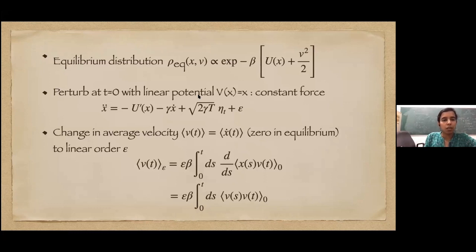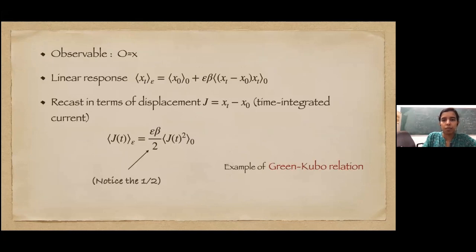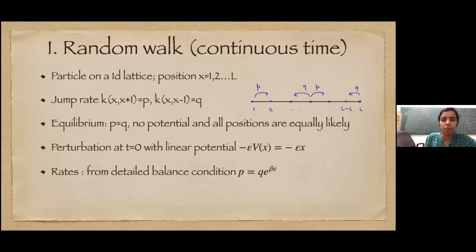One also very small question: in the first case, for the random walk in a 1D lattice, i equal to 1 to L, if the case is periodic, will there be any change? First of all, if it is periodic, then I cannot add a potential like that, because the potential would not be single valued. At the boundary, there will be a jump. If you have a ring, you cannot write a potential which is linear, right? So the potential will not be single valued.